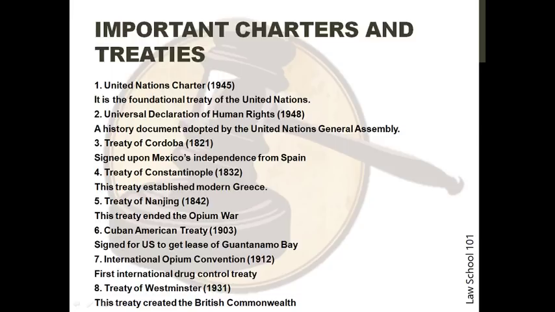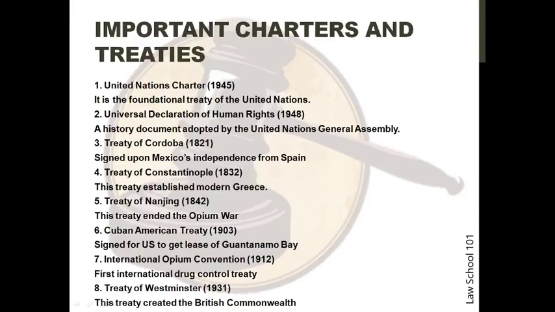It is the foundational treaty of the United Nations. The second is the Universal Declaration of Human Rights. It was formed in 1948. It is a historic document adopted by the United Nations General Assembly. The third is the Treaty of Cordoba. It was signed in 1821. It was signed upon Mexico's independence from Spain.